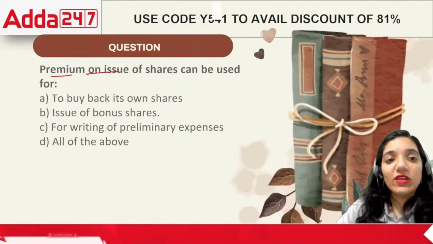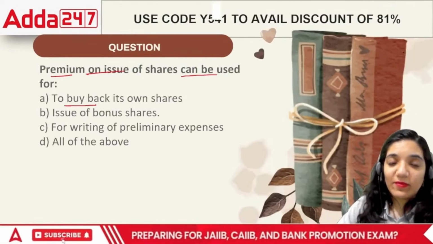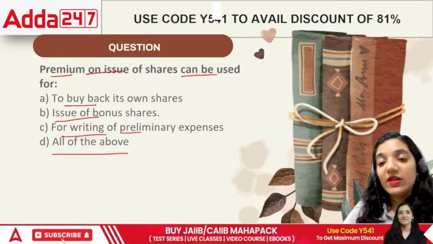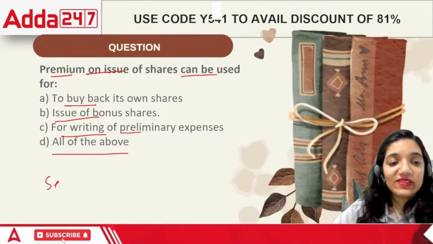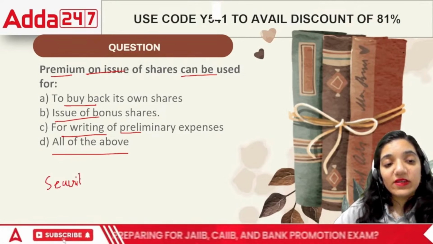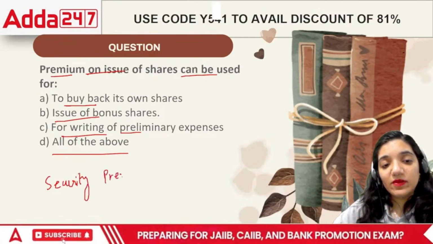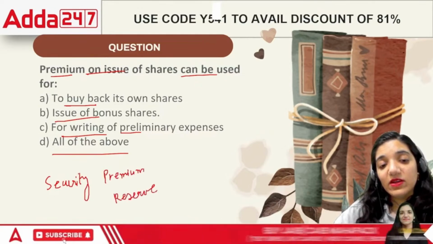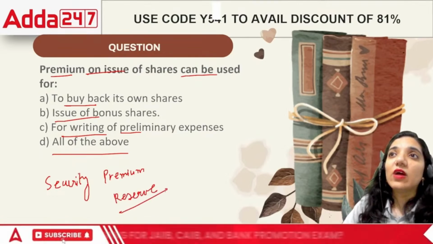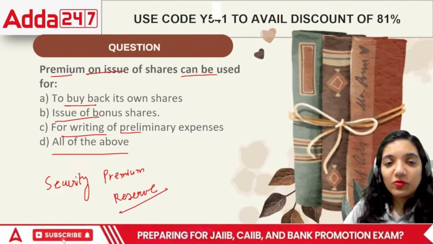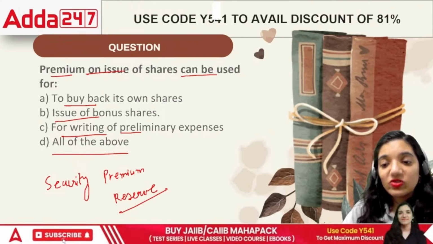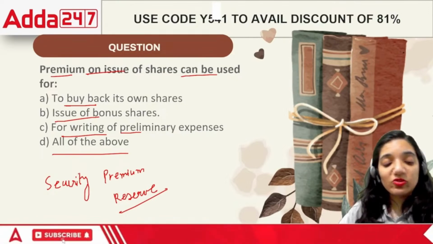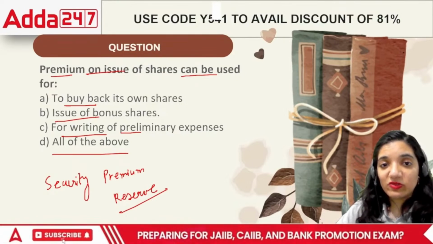Next, premium on issue of shares can be used to buy back own shares, issue of bonus, for writing off preliminary expenses, or all of the above. Do you know, the securities premium reserve is basically a reserve which is specific. When we say specific, it cannot be used for random reasons. It can be used only and only for specific reasons. In terms of accounting, it can be used only for specific purposes. What are those purposes, everyone?